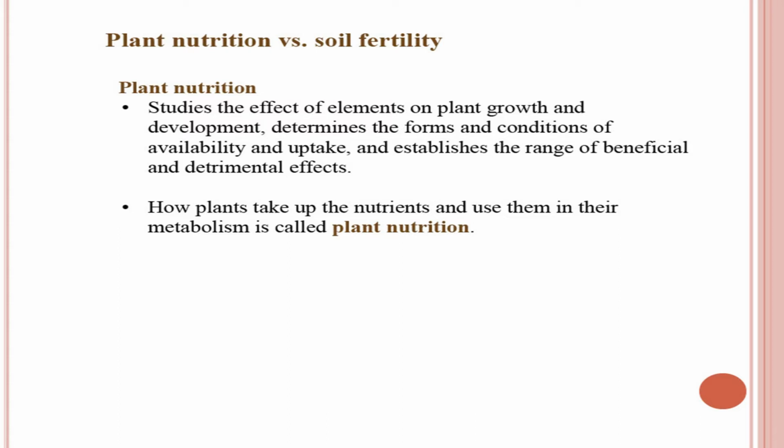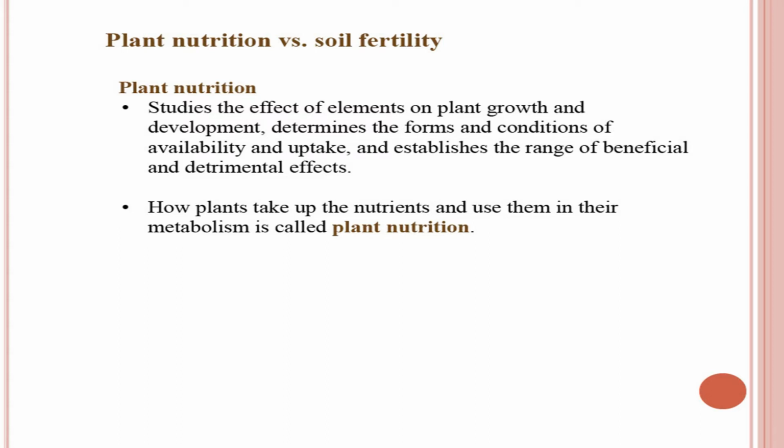And it determines the forms and conditions of availability and uptake, meaning what forms the plants take up nutrients in and how much of these nutrients are available to the plant, and also how they get assimilated in the plant system, how transport happens in the plant system, and how different nutrient elements interact at the cellular level. Such studies are part of plant nutrition; the subject of plant nutrition starts where soil fertility ends.